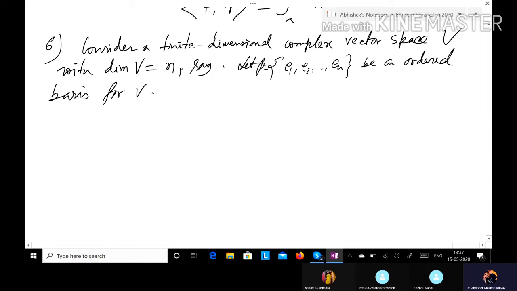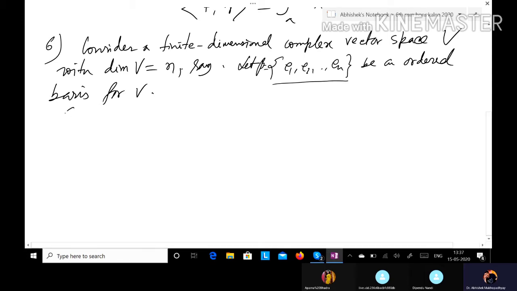With respect to this ordered basis, any vector in the vector space V can be expressed uniquely as a linear combination of these vectors e1, e2, ..., en, and these expressions are unique since it is a basis.